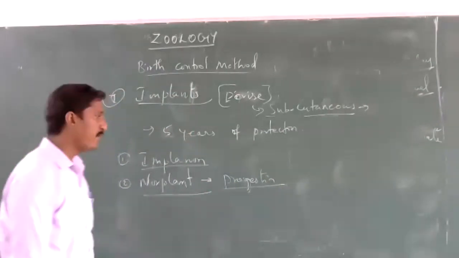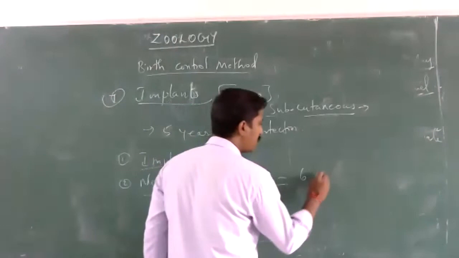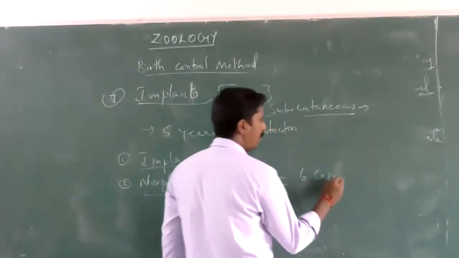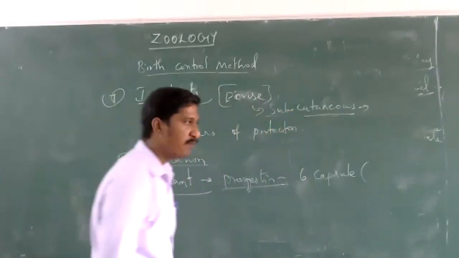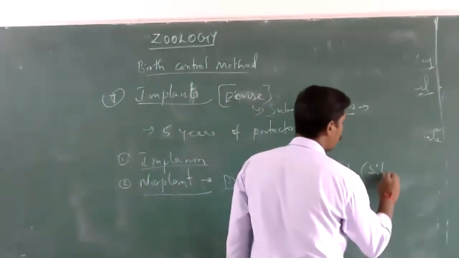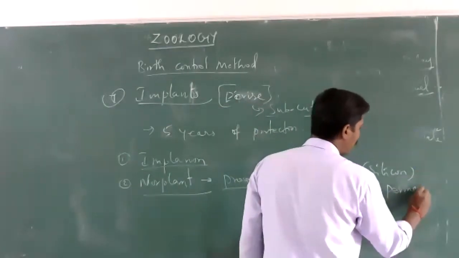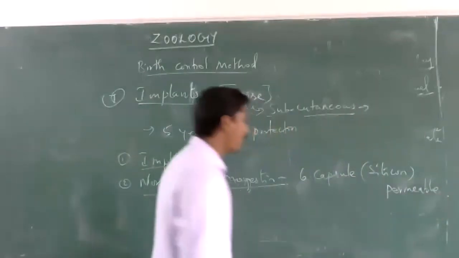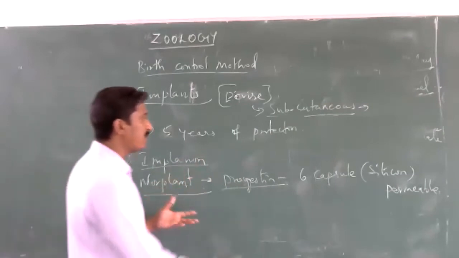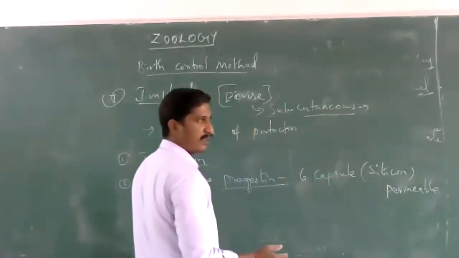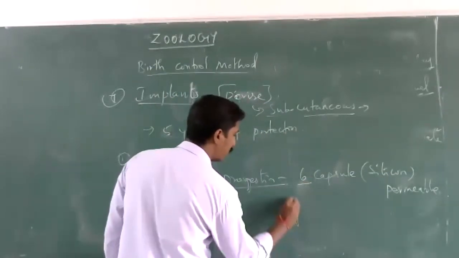It has 6 rod-like capsules, made up of silicon. Silicon is permeable in nature. So Norplant, containing a progestin hormone, has a 6-capsule-like structure, 6 rods like this.